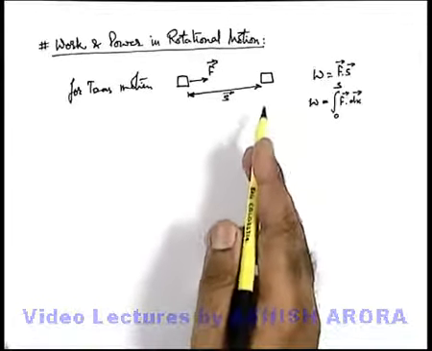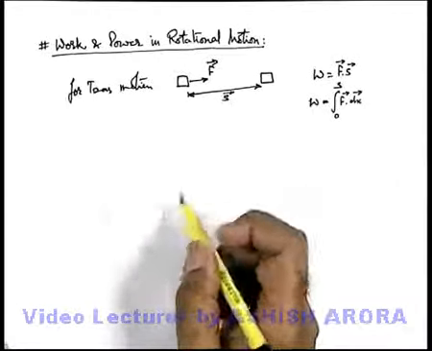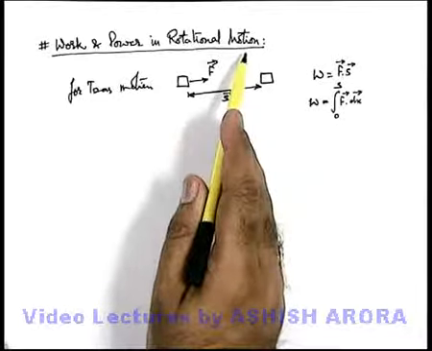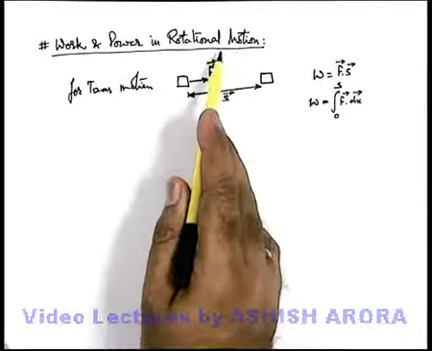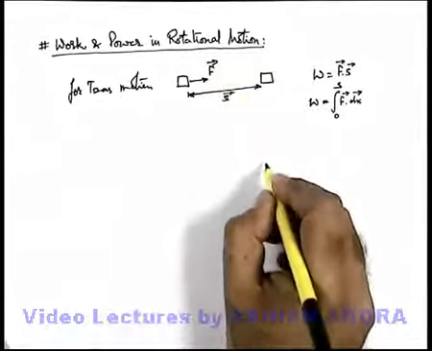Similarly, when we talk about rotational motion, all particles of a body under rotation revolve in different circles.